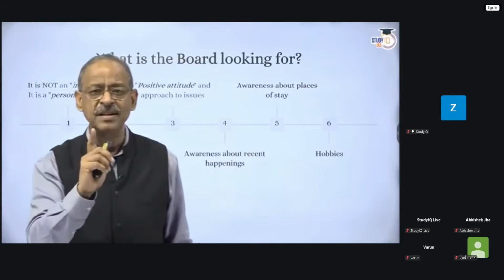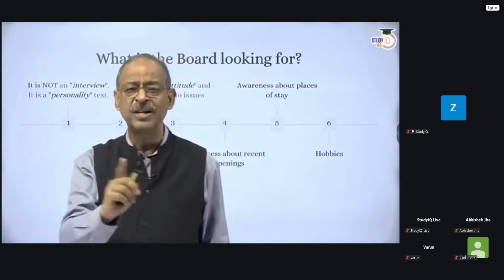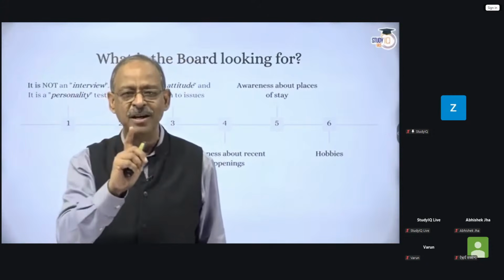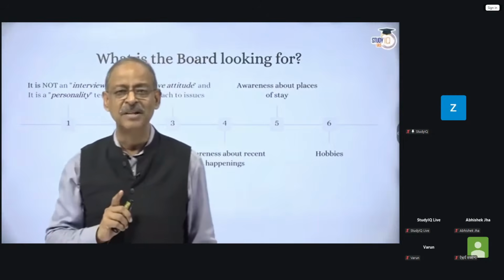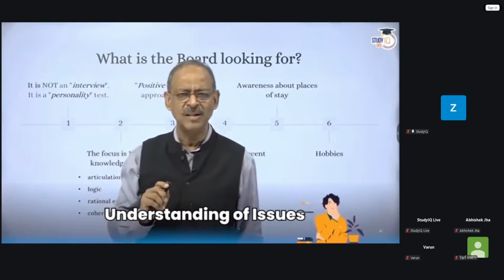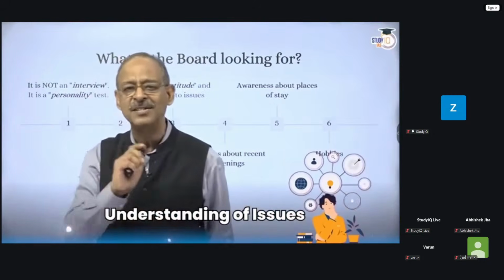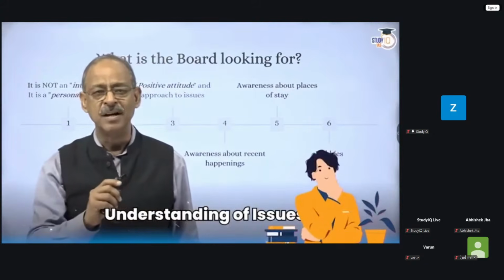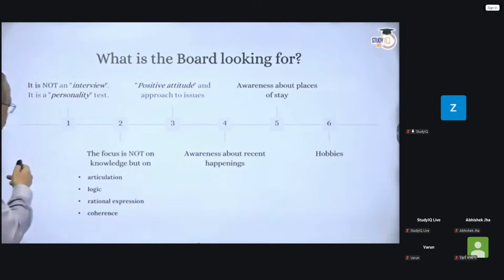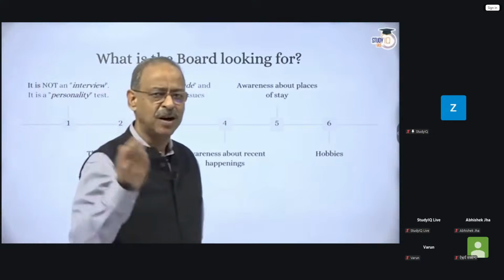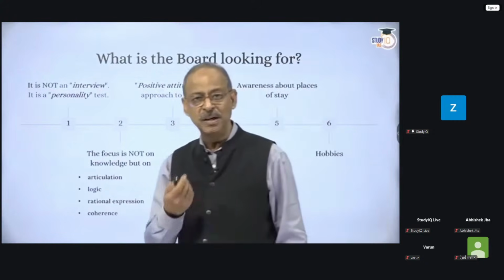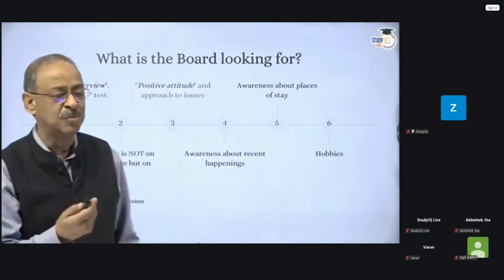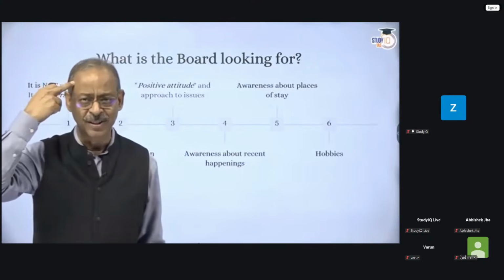So it's a personality test. There are certain personality traits they are looking at. They are not looking at your knowledge only. In fact, knowledge has already been tested in your written examinations. So they're not actually looking at your knowledge. They are more looking at your understanding of issues. And that's a part of your personality. They're also looking at how your articulation is. How do you express yourself? Because so far you have only been reading and writing. Now you're going to speak and your articulation has to improve, because you may have things sitting here in your mind.